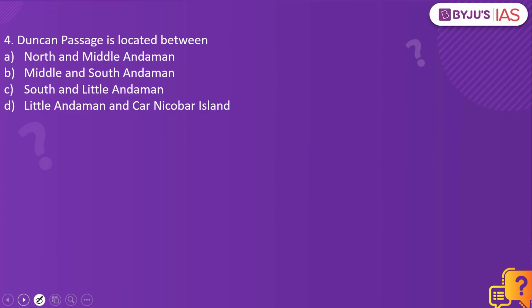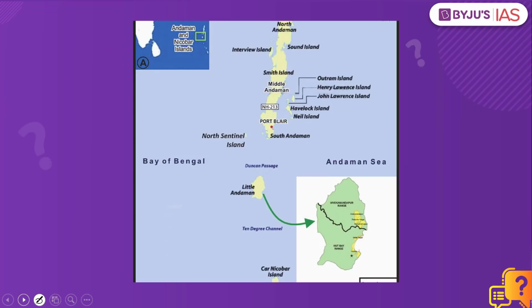Duncan Passage is located between: North and Middle Andaman, Middle and South Andaman, South and Little Andaman, or Car Nicobar Island? The answer to this is South and Little Andaman. Now let's look into the map to understand the clear picture of where this location is. The Duncan Passage is present between the Southern Andaman as well as the Little Andaman. So kindly remember these important map based questions which can be important from your preliminary examination point of view.